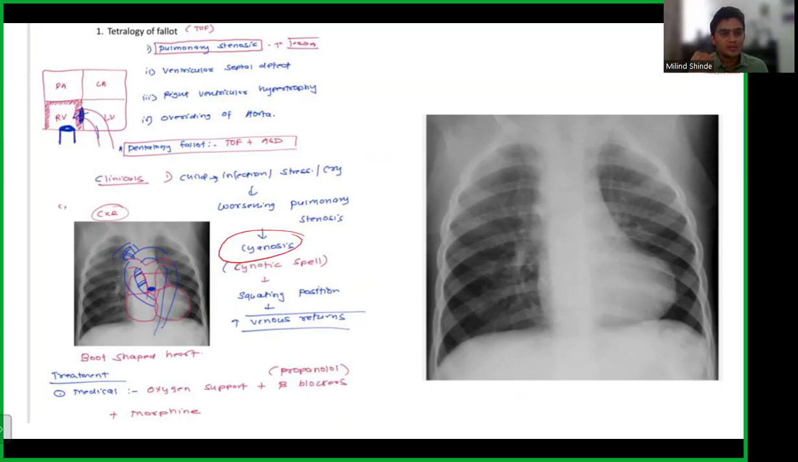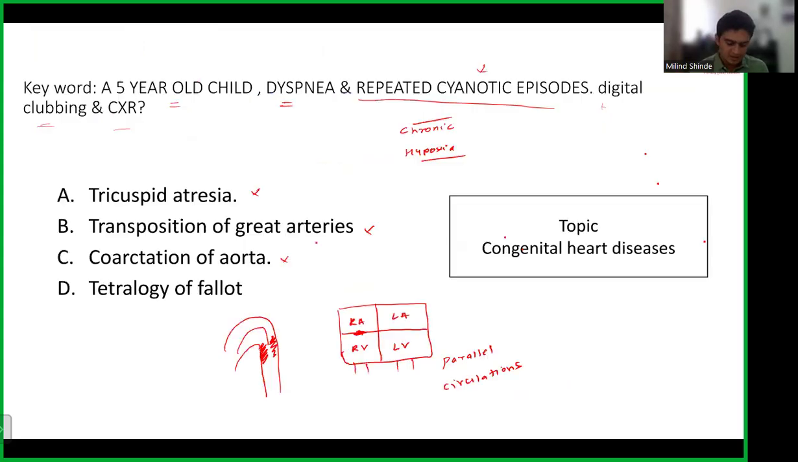Whenever you see these cyanotic spells in a child who has grown a little older, think about TOF. A few of the students told me that they had also been shown the X-ray with its typical shape, which we discussed in the class as well. Some people perceive it as a boot-shaped heart. This heart looks like a boot. So even that was a giveaway for the question. The answer for this question was tetralogy of Fallot.